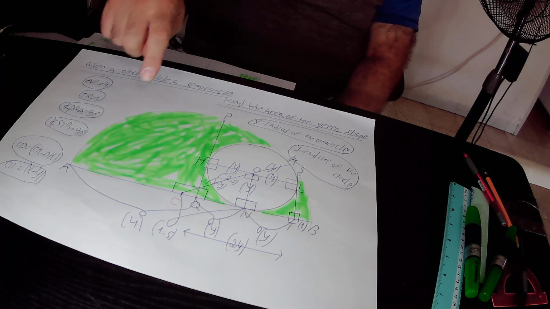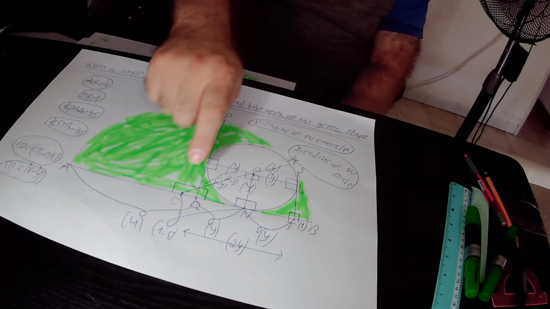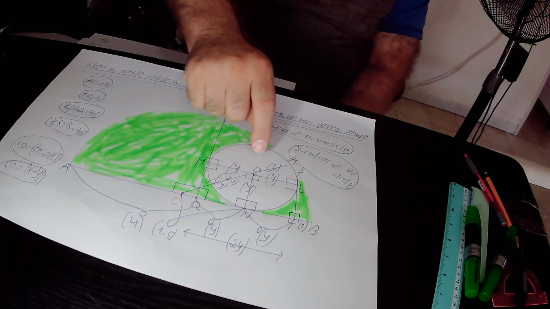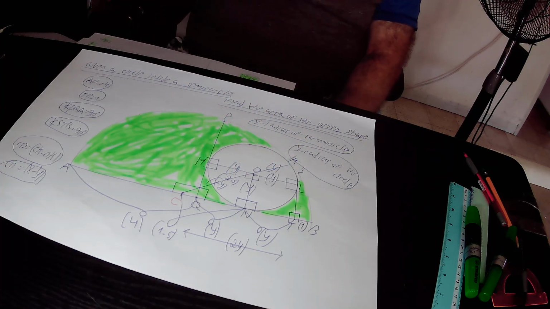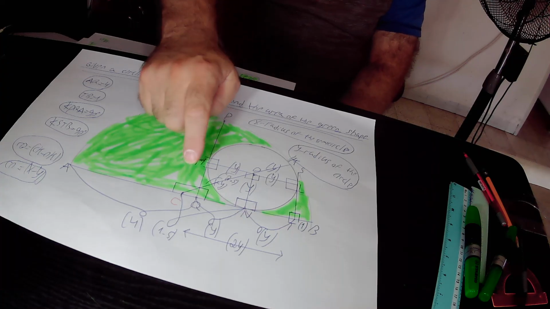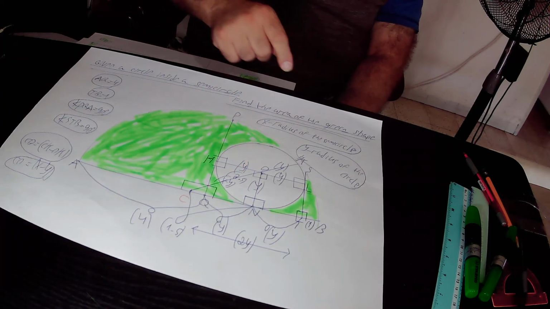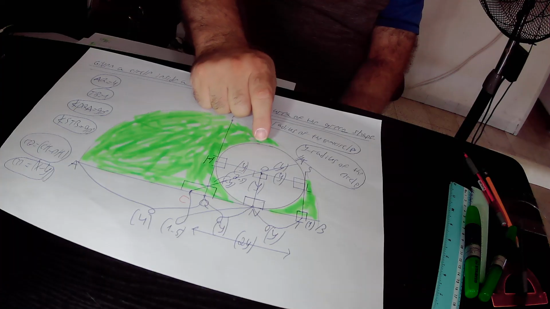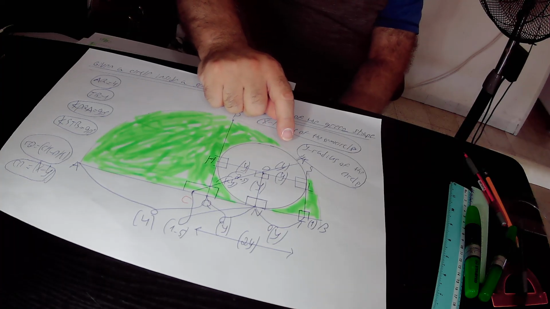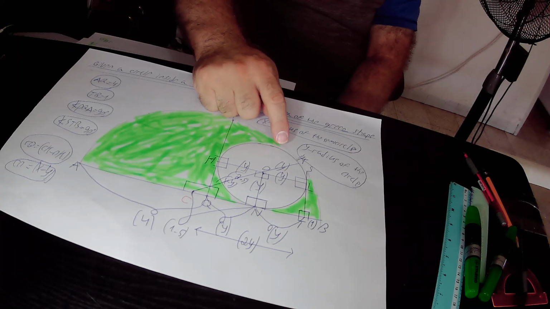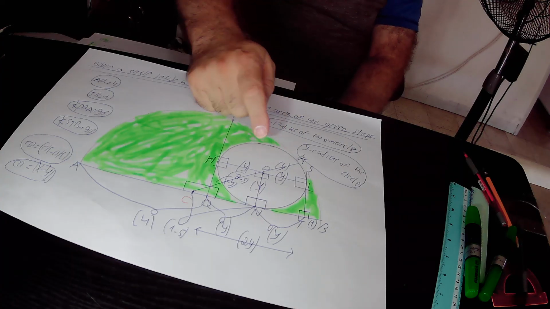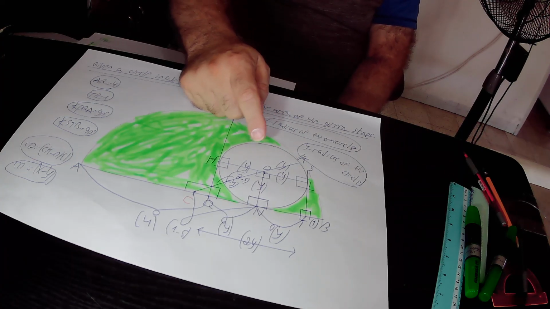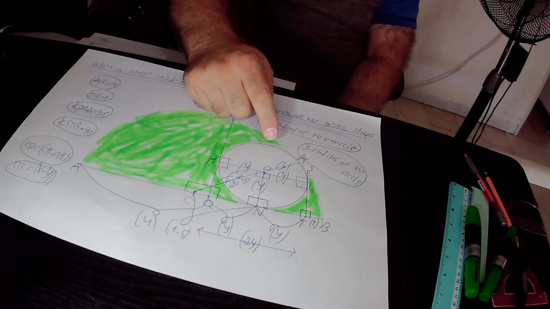The center of this big semicircle is at point C. The center of this small circle is at point O. The straight line that connects the centers is of course the straight line CO. And the straight line CO, according to rule 9, must pass through their touching point, that is point K. Or COK is one straight line.